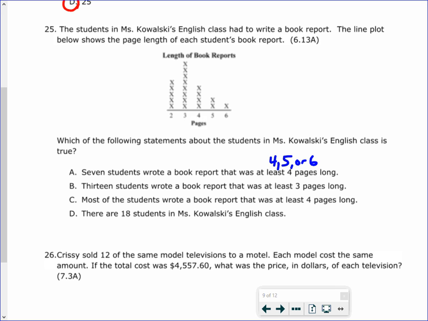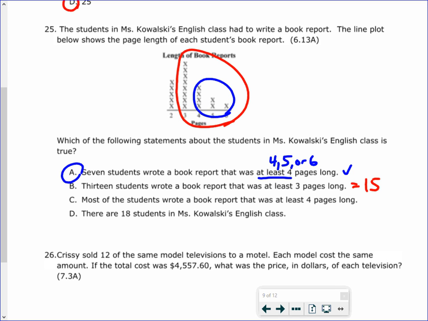So at least 4. So in this case, that would be these. And that would be 4, 5, 6, 7. So 7. That is correct. Let's double check, make sure all the other ones are wrong. 13 students wrote a book report that was at least 3 pages long. So we take those 7, and then add the rest of those. So in this case, it'd be 1, 2, 3, 4, 5, 6, 7, 8, 9, 10, 11, 12, 13, 14, 15. 15, so that one's wrong.